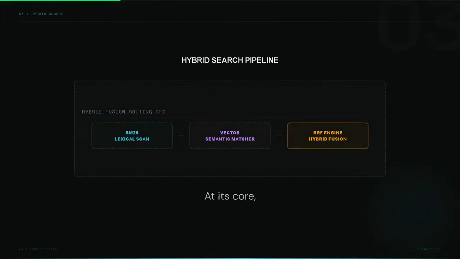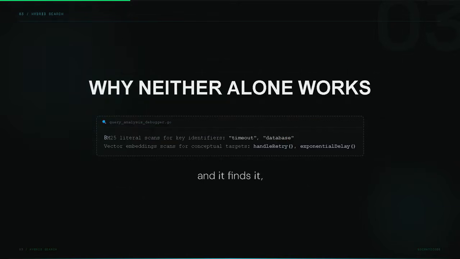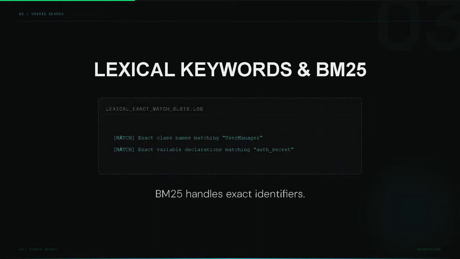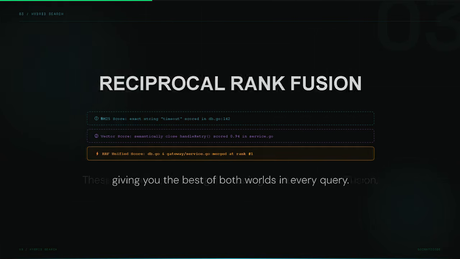At its core, SocratiCode runs a hybrid search engine. Dense vector search captures semantic meaning. Ask about authentication logic, and it finds it, even if the file is named something unrelated. BM25 handles exact identifiers. Function names, variable names, class definitions, searched literally and fast. These 2 signals fuse together using reciprocal rank fusion, giving you the best of both worlds in every query.